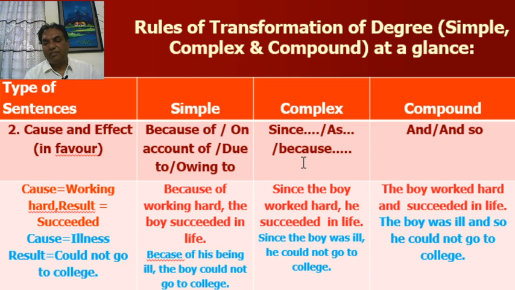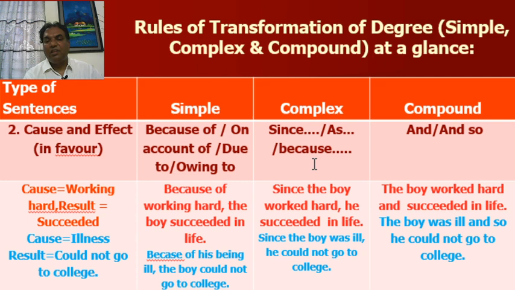In complex, you have to use since or as at the beginning of the sentence, or if you use because, you have to use because in the middle of the sentence.